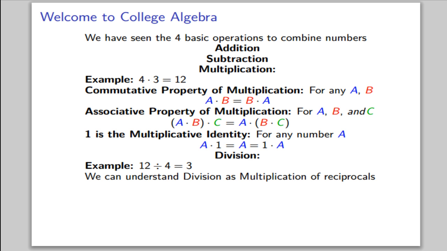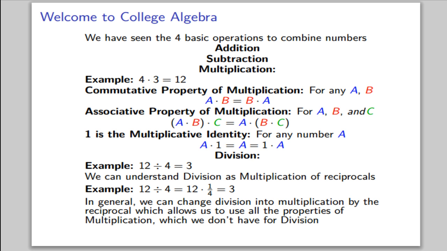And we can understand division as multiplication by a reciprocal. For example, we can write 12 divided by 4 as 12 times 1/4, which is 3. And in general, we can change division into multiplication by the reciprocal, which allows us to use all the properties of multiplication which we don't have for division.